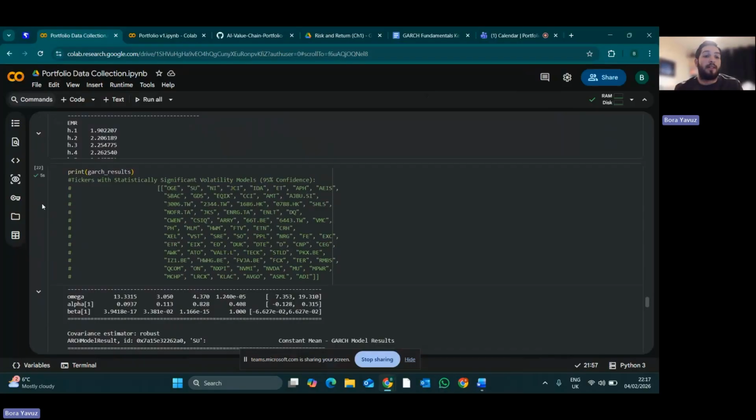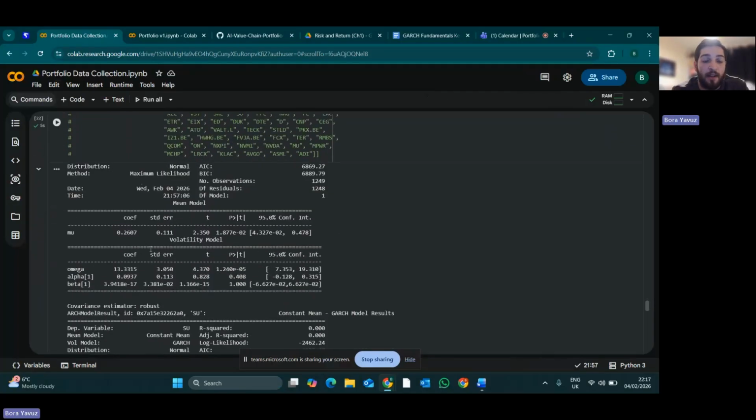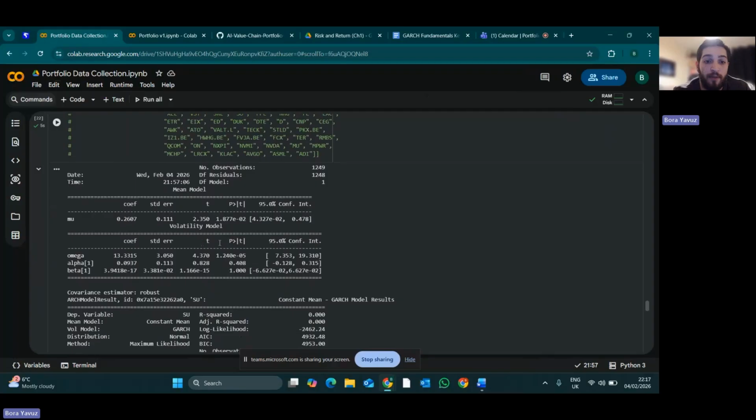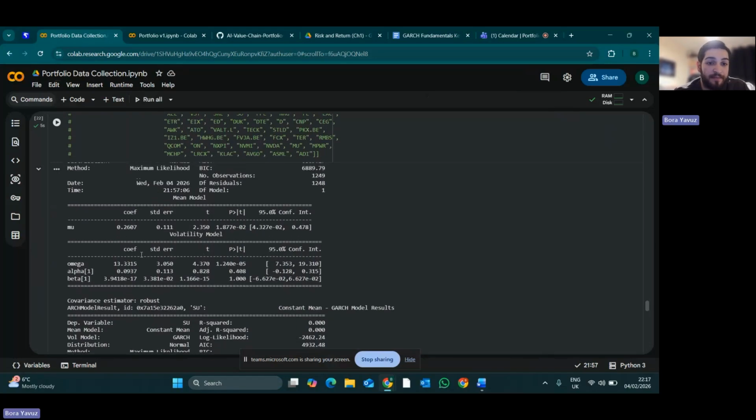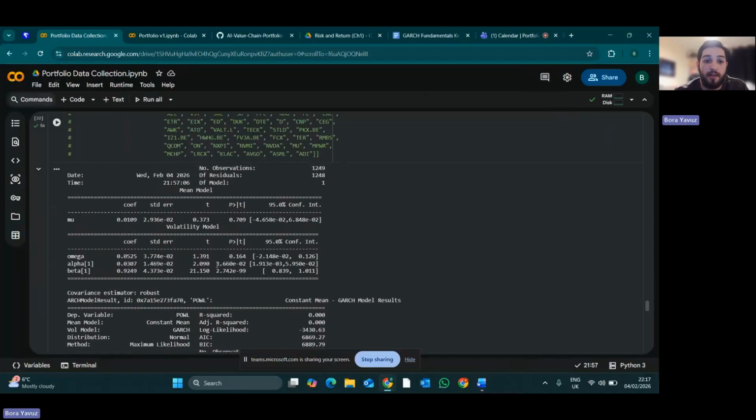I then printed all the summary statistics of the volatility model for each individual stock, and I analyzed the summary statistics and made sure that each p-value was below 0.05, which is the 5% confidence level for both the alpha and beta coefficients. So, for example, here this is statistically significant because both of these values are below 0.05. The omega and the mu both don't have as much importance, but it's obviously ideal if they are statistically significant.